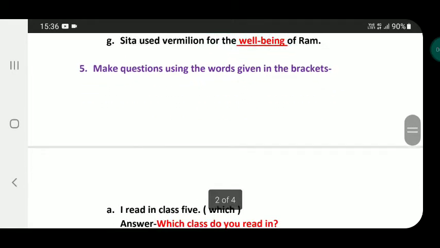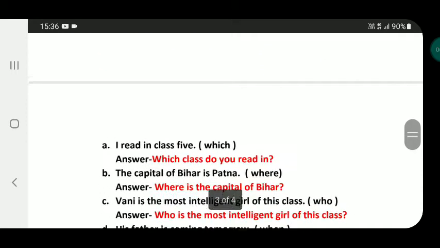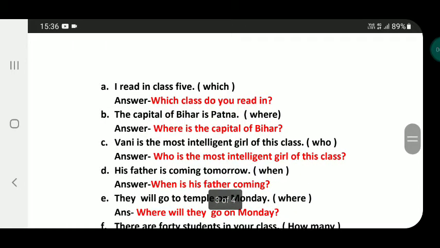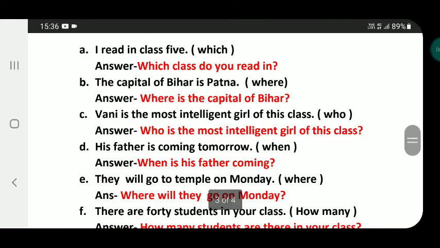Number 5. Make questions using the words given in the bracket. Some sentences are given and at the end of each sentence there is a question word, and using that question word you have to frame questions. A. I read in class 5. Which? Answer is, which class do you read in? Actually in the answer you have to frame questions. So the answer is written in the form of questions in red letters.